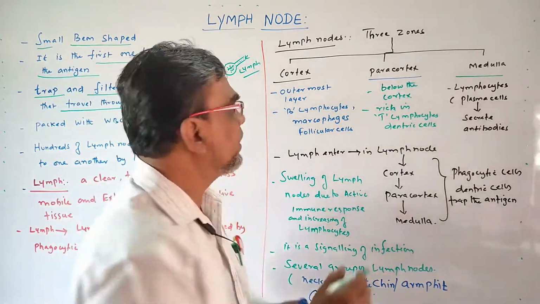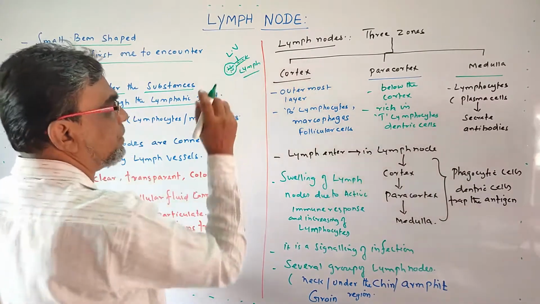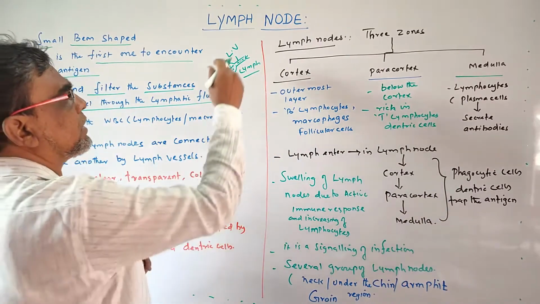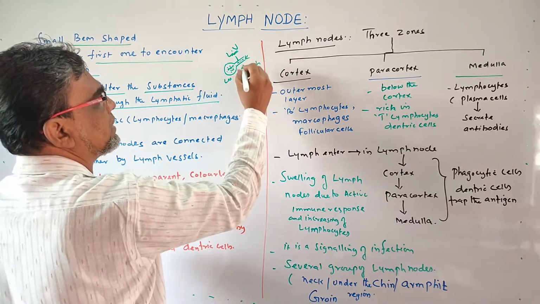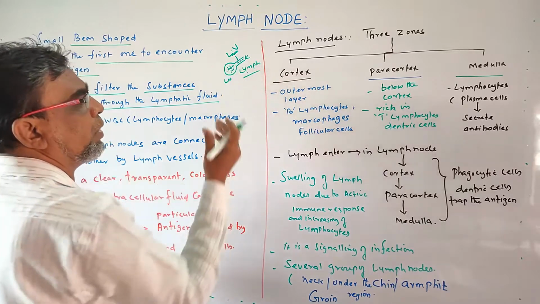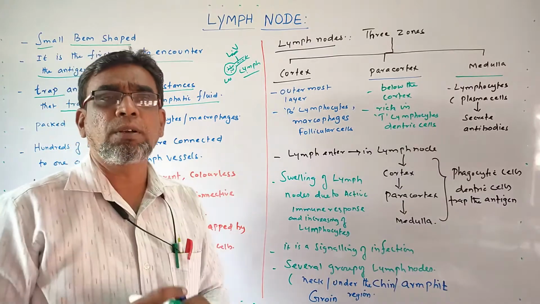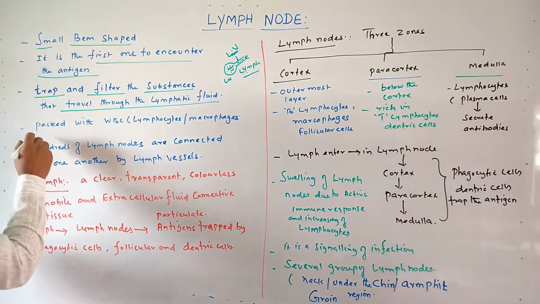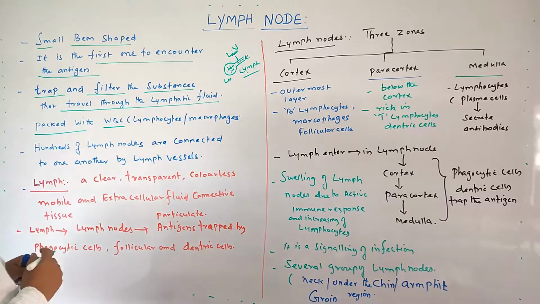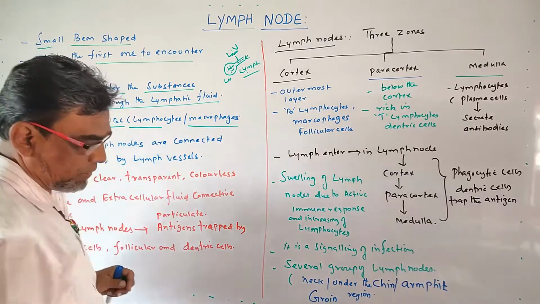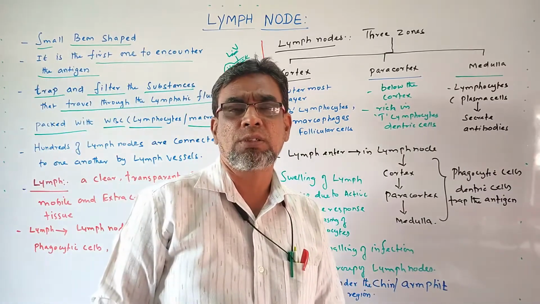We know that a lymph node, this is called lymphatic vessels. So inside the vessels, the fluid is called lymphatic fluid. This is called lymph. So this lymph comes to the lymph node. This is lymph node. This is lymphatic vessels. This is lymph. This lymph node trap the antigen which is present in the lymphatic fluid. Okay, this is the function of lymph nodes. So this lymph node packed with WBC, especially lymphocytes and macrophages. Inside the lymph nodes, lymphocytes are highly packed, rich in lymphocytes.